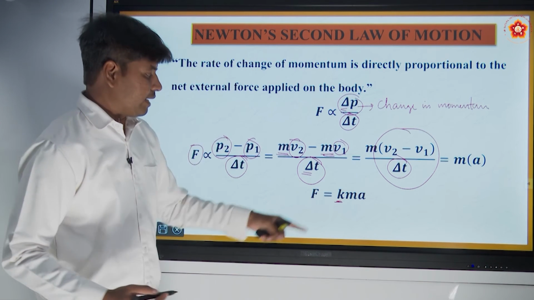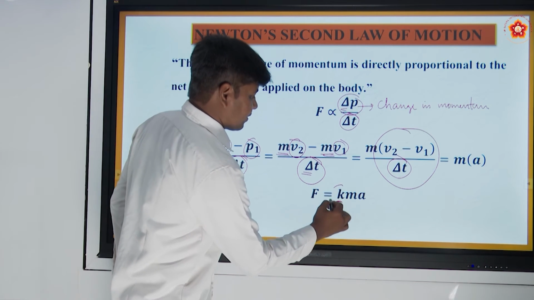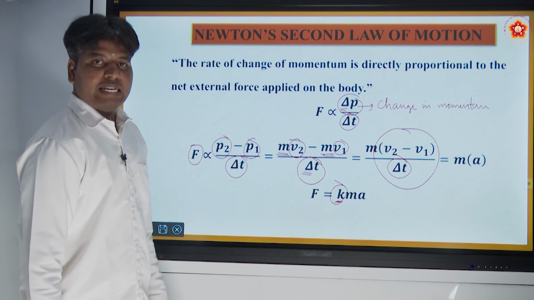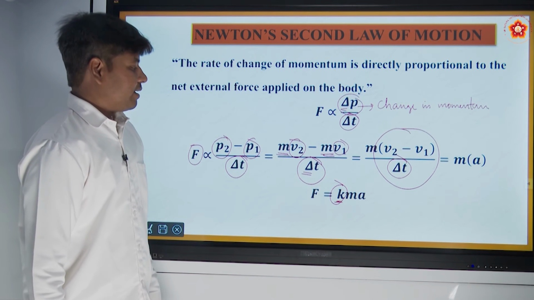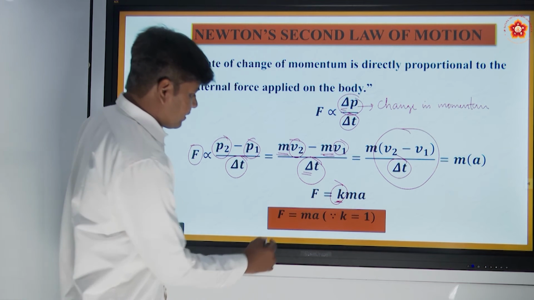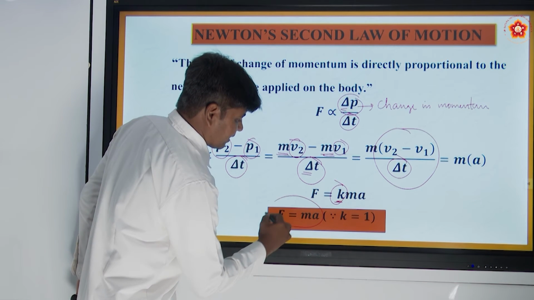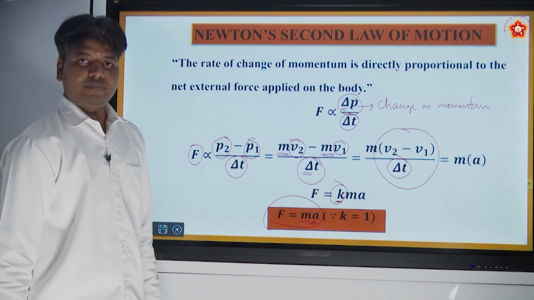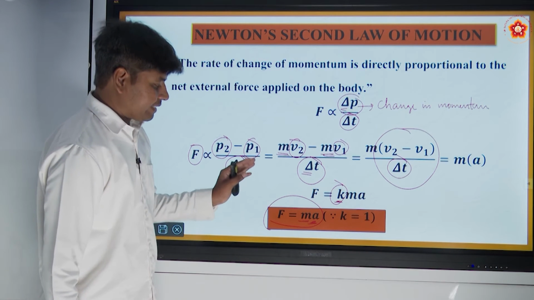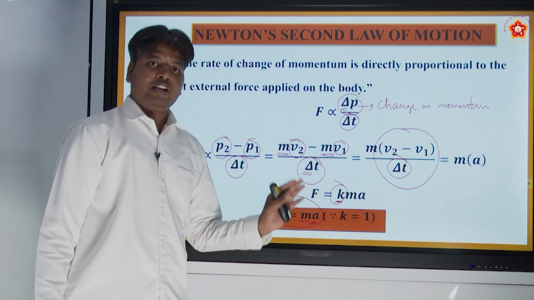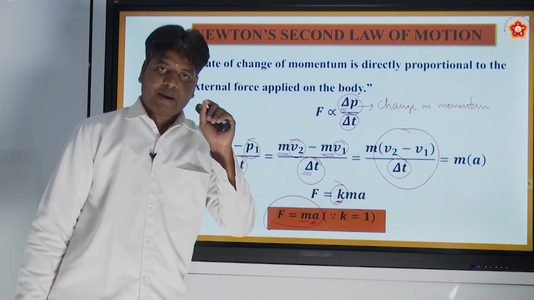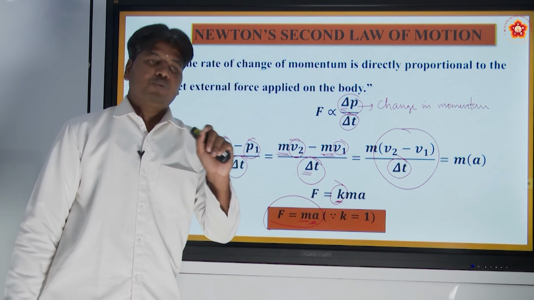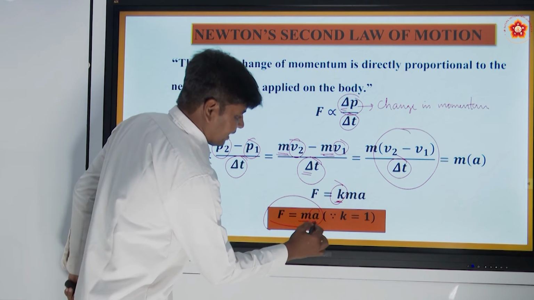You will end up with the k value of 1. So now I can say that force is mass times acceleration: the net external force acting on a body of mass m makes the object move with an acceleration a.